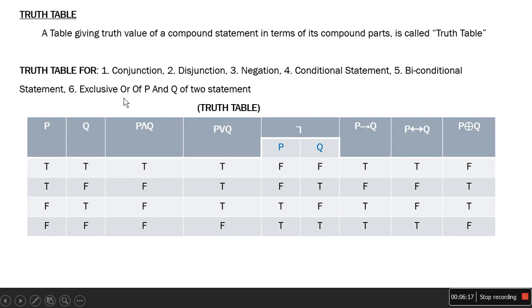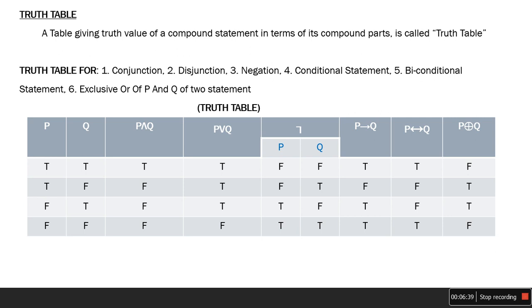So how will the connective results be given? How do we get results by combining any two propositions? Let's first know what a truth table is. A truth table is a table which gives the truth value of a compound statement. Any table which gives you the truth value of a compound statement is called a truth table.